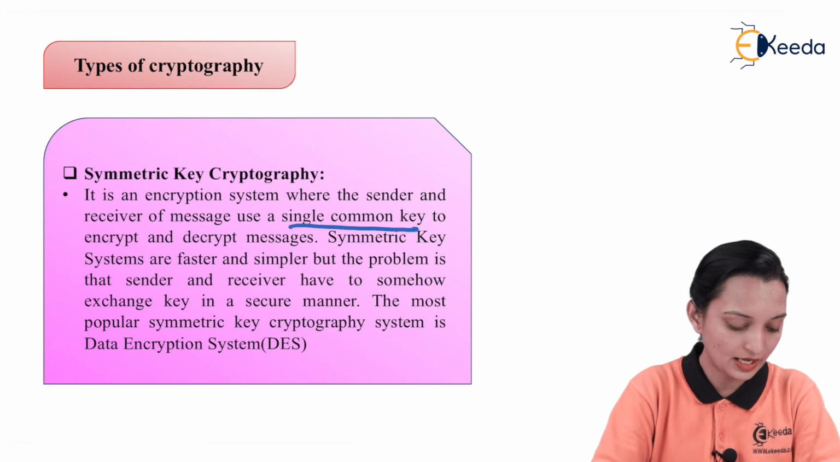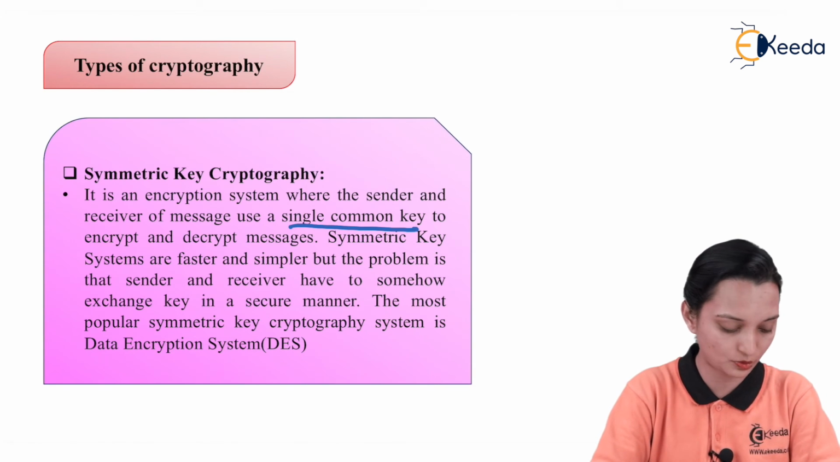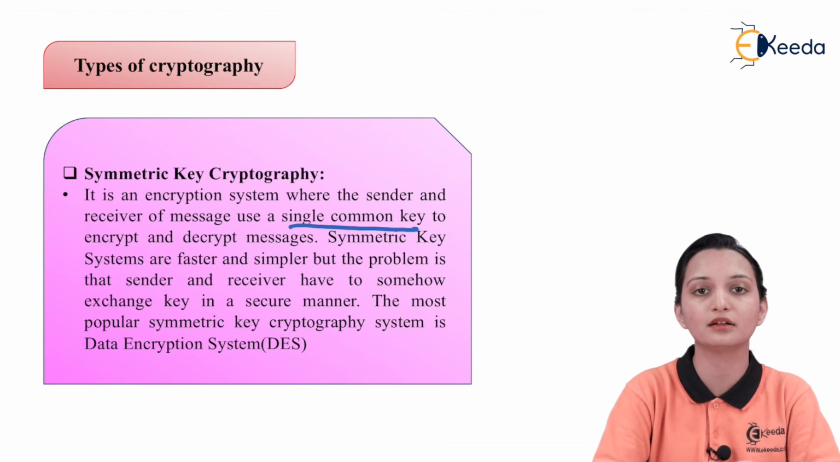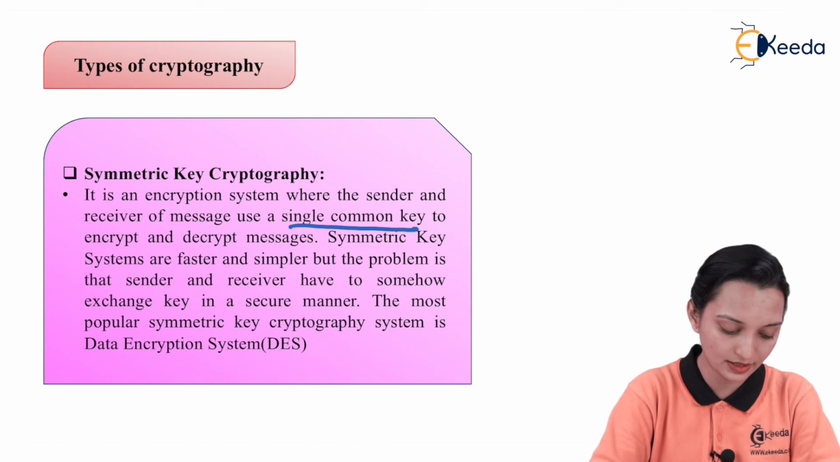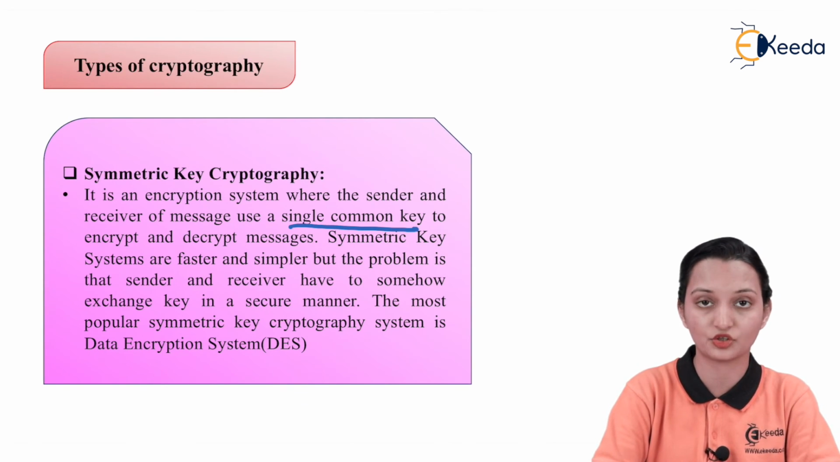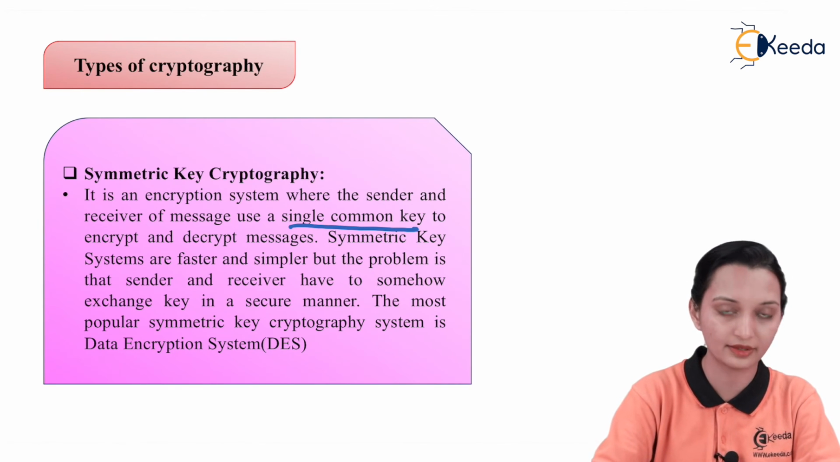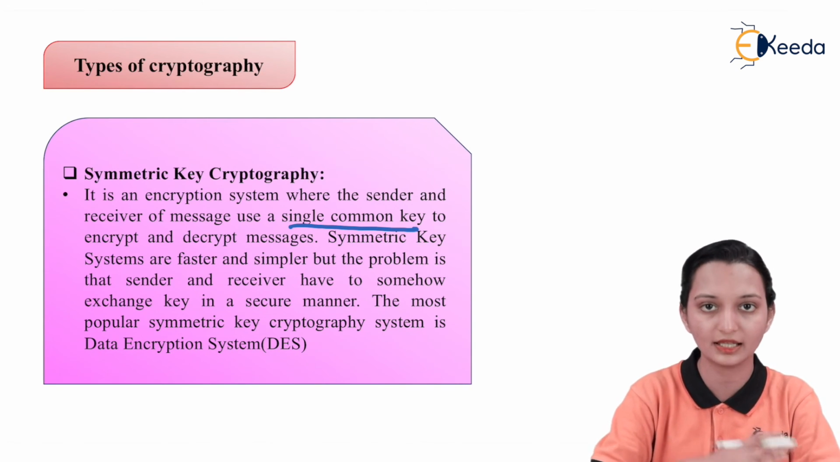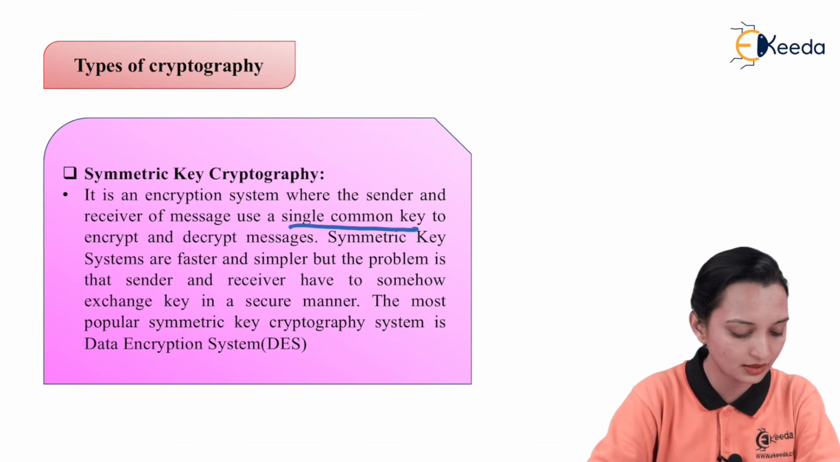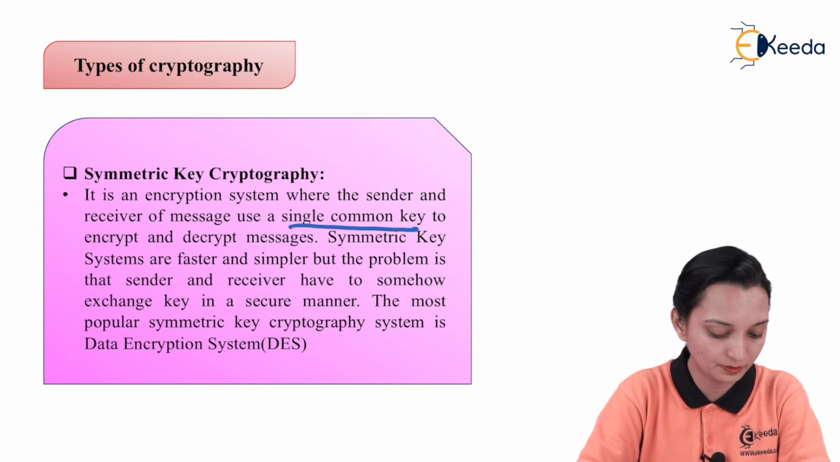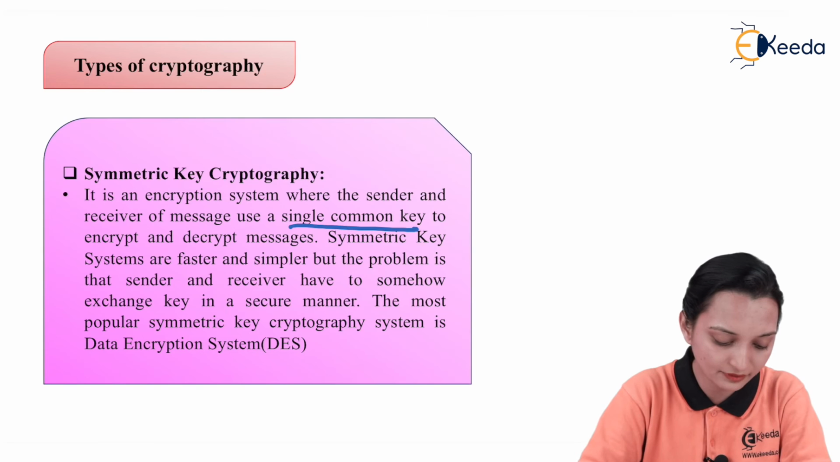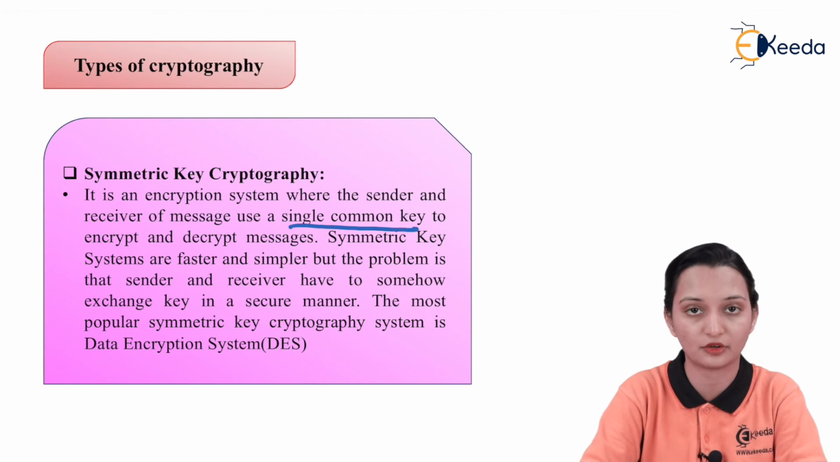Types of cryptography. As we have already discussed, there are two types of cryptography: symmetric key cryptography and asymmetric key cryptography. Symmetric key means a single common key is used to encrypt and decrypt the message. It does not mean that the single key can be private or public. It will be a private key, and its access is in the hands of the sender as well as the receiver. So they can use a single key to encrypt and decrypt the message. Symmetric key systems are faster and simpler, but the problem is that the sender and receiver have to somehow exchange the key in a secure manner.